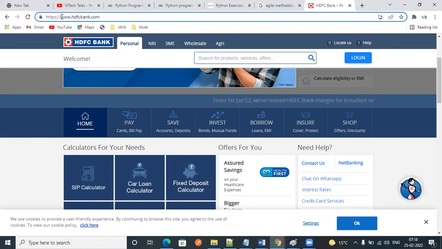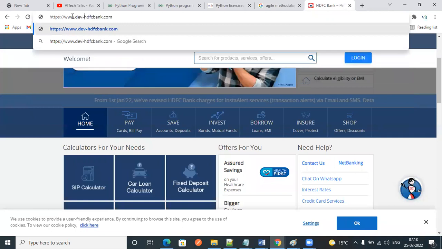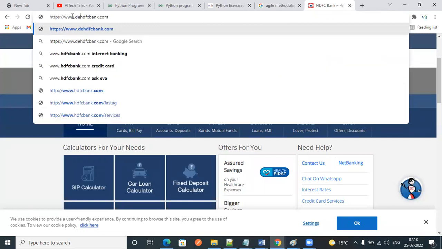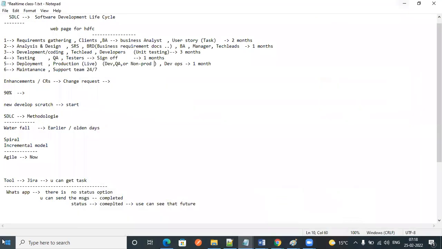If it is dev, it might be dev.hdfc.com. After that, if it is QA, QA-hdfc.com. Once everything is working fine, finally we are going to configure it into the production region. That is called deployment. Here it will go live.